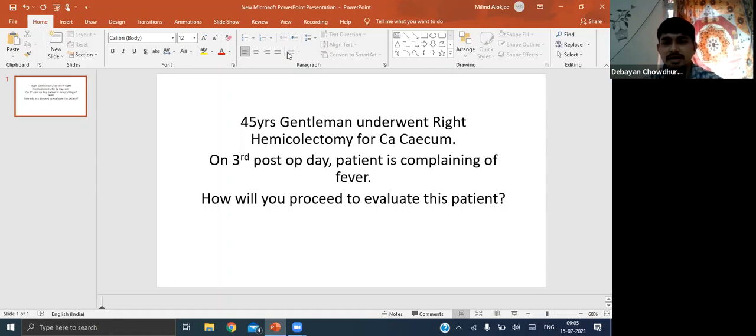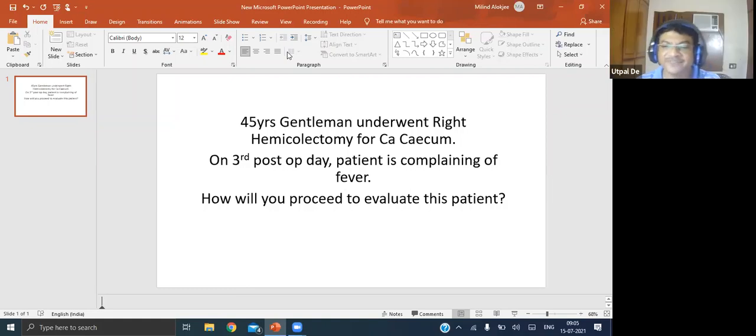So whenever we are doing a surgery, the inflammatory response starts at the local site of incision, and the cytokines are released. The most common ones are interleukin 1 and 6, and these cytokines act on the anterior hypothalamus, leading to pyrexia. So this is the initial phase, isn't it? Yes, sir. This is also known as SIRS, systemic inflammatory response.